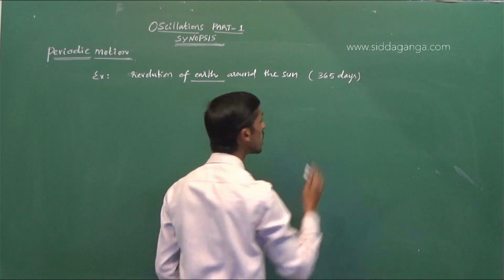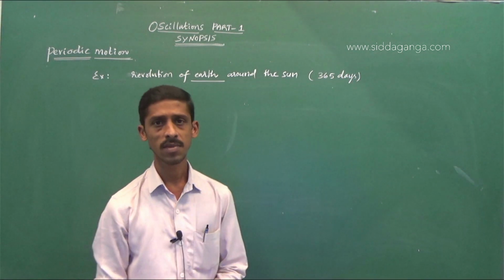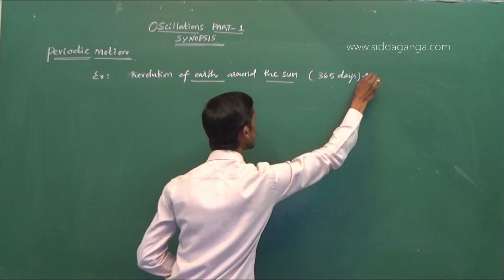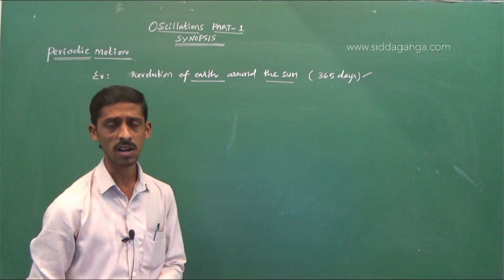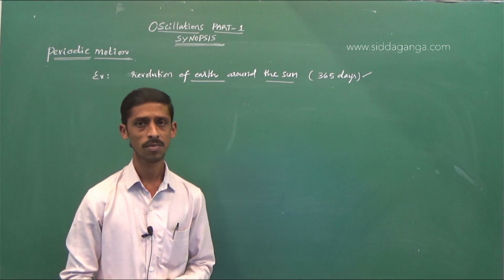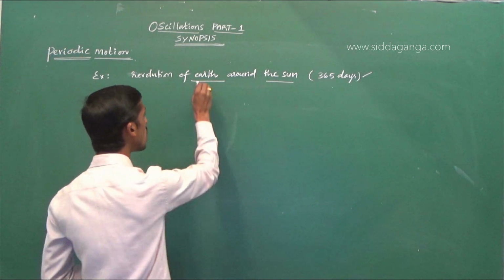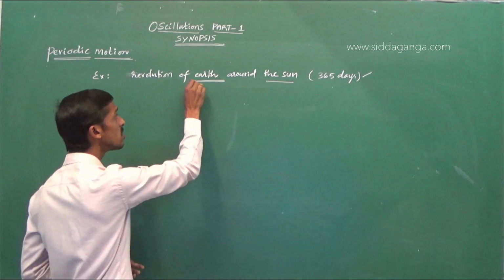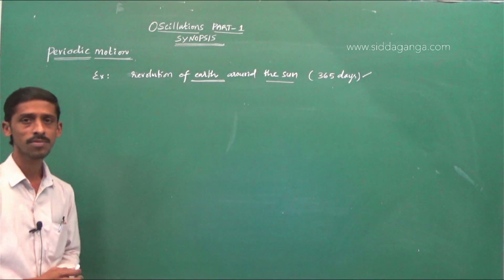The earth will take 365 days to complete one revolution around the sun. After 365 days, the motion will continue. The motion will repeat. Not only earth, planetary motion, almost all planets revolve around the sun in the same way.